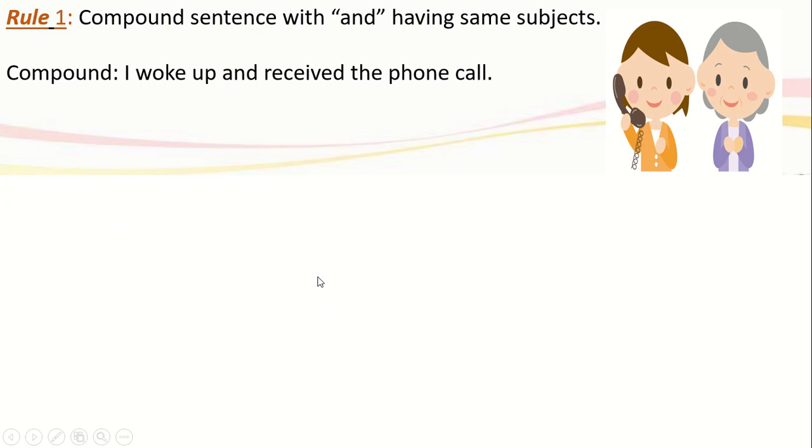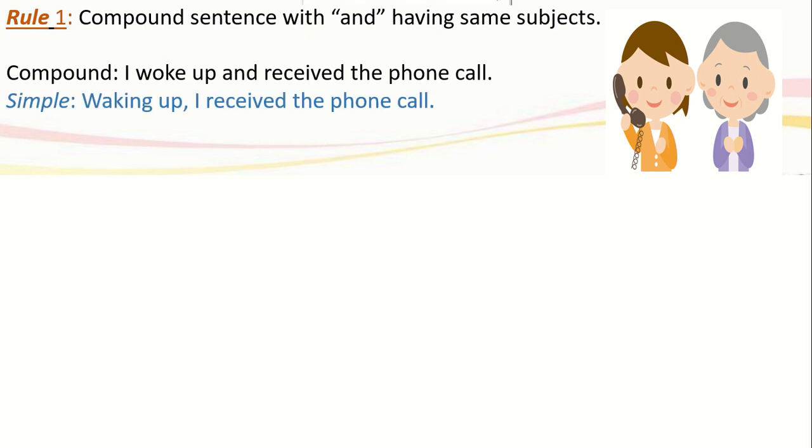So next are the rules of compound to simple sentence. Rule number 1: compound sentence with and, where both clauses have the same subject. See the example: I woke up and received the phone call. Here two principal clauses are joined with the conjunction and, and both clauses have the same subject, that is I. So if we want to convert it into a simple one, it will be: waking up, I received the phone call.